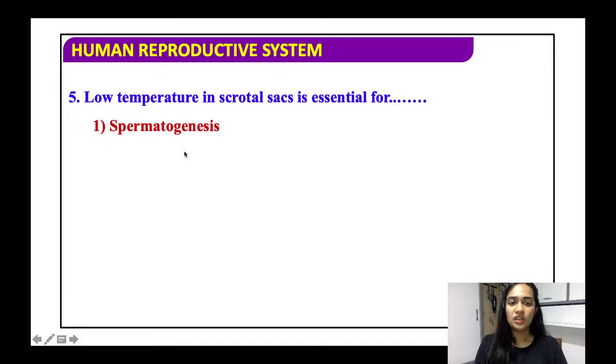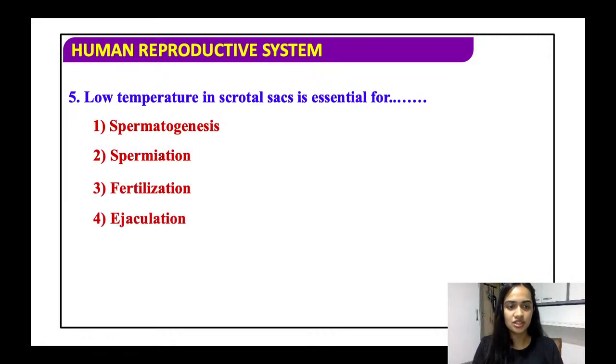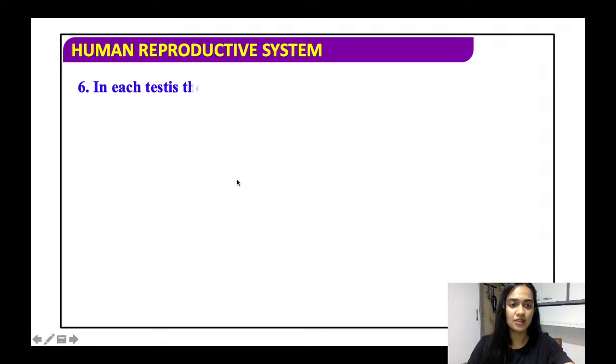Fine. The lower temperature in the scrotal sac is essential for spermatogenesis, spermiation, fertilization, or ejaculation. So the correct answer is spermatogenesis. Basically, this is the process from where the male gametes are formed, and it is required to carry out this process. Fertilization and ejaculation are processes that do not take place in the testes, so these are not at all related to the question. So the correct answer is spermatogenesis.